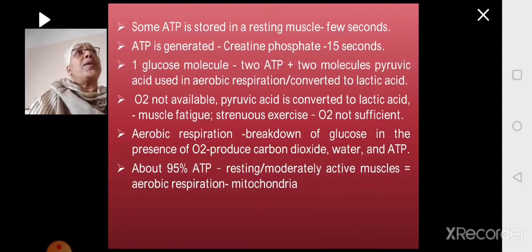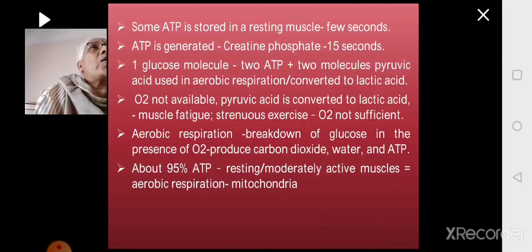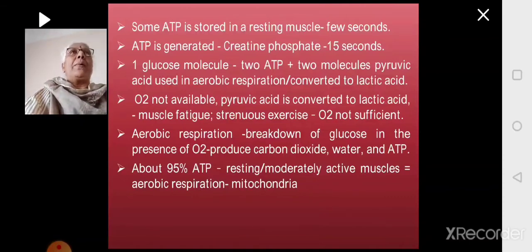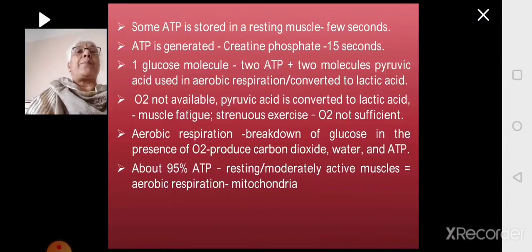Whereas if you are doing some sustained activity, let us say you are just walking and you are used to that. People who are very active, they condition their entire system in such a way that there is no problem in the production of the ATP. So for this sustained activity, like walking, cycling, swimming, where it is conditioned, aerobic respiration will support, where glucose is broken down in the presence of oxygen and a lot of ATP is produced.